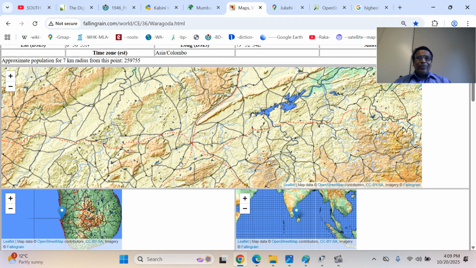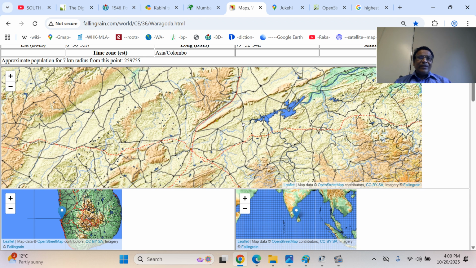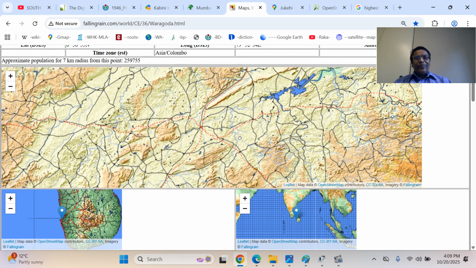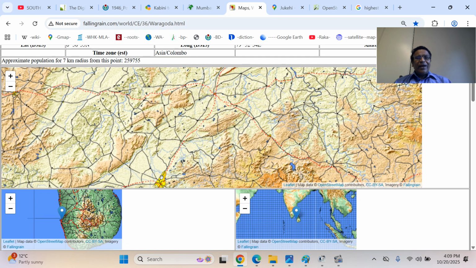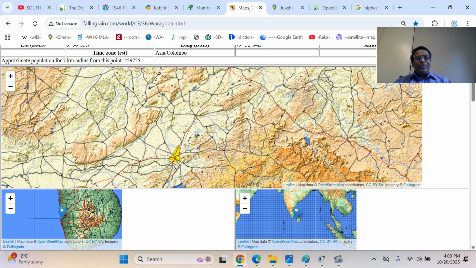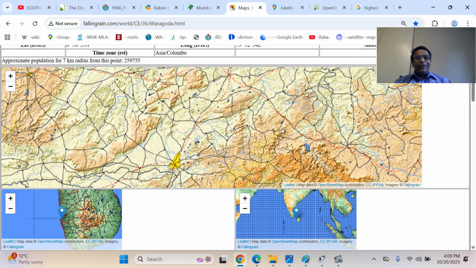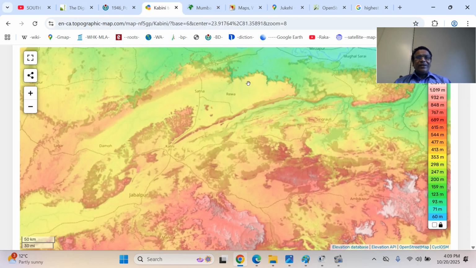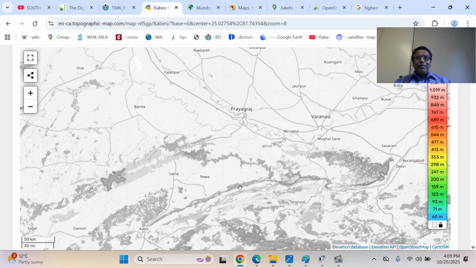This is the Katni Murwara junction, Katni Murwara basin. This is the Bhanrer. The other important peak in the Bhanrer ranges is the Sadbhavan Shikar, about 752 meters above sea level, near Sangrampur. I will show you that another time. Then obviously in the Mahakosal is Jabalpur town. This is the Narmada trough. So we got that one, and we can see the same thing again here from a different perspective.